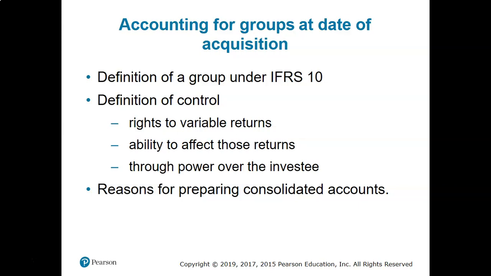Second factor, what does control mean? The control can be also by the ability of the parent company to influence the returns of the subsidiary.